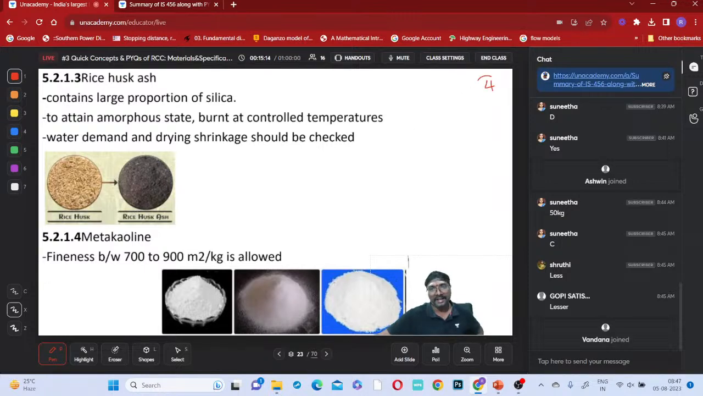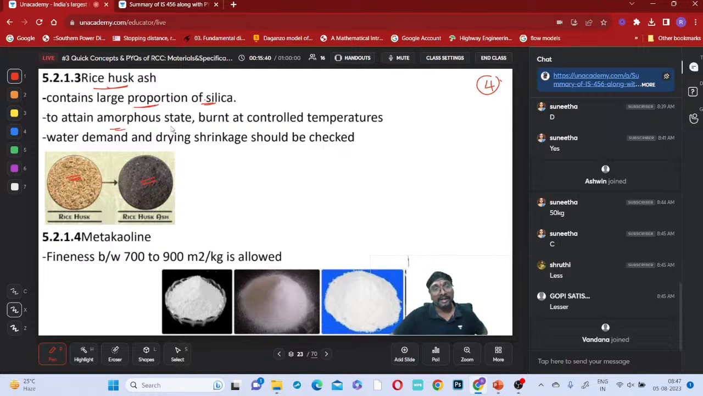Now rice husk ash. What is rice husk ash? This is rice husk, the outer part of rice. Then you burn it and make it into ashes. This also looks like cement. It contains a large portion of silica.